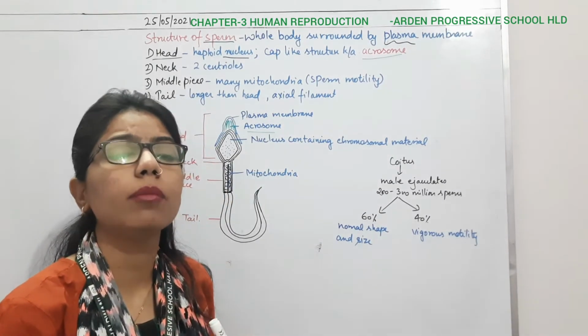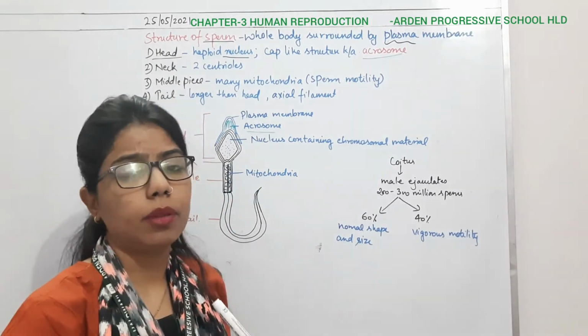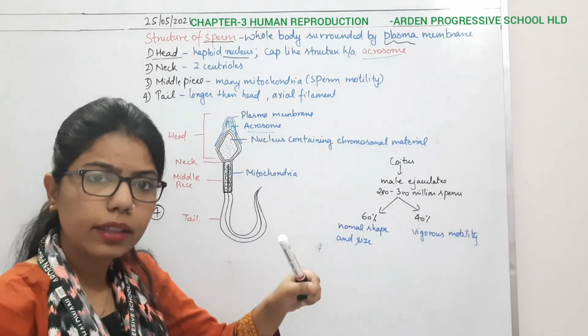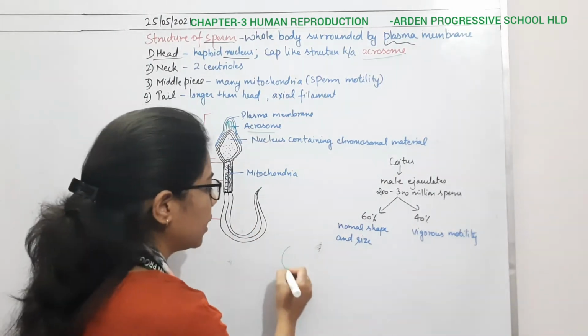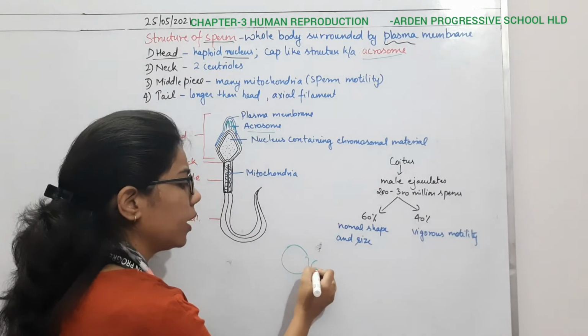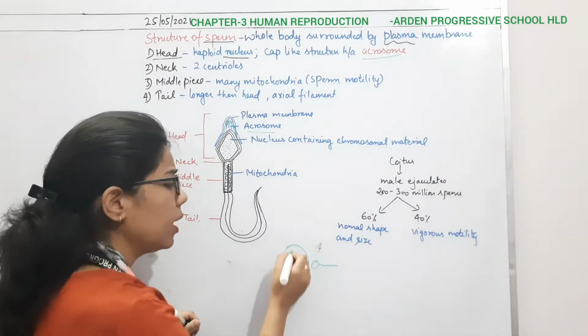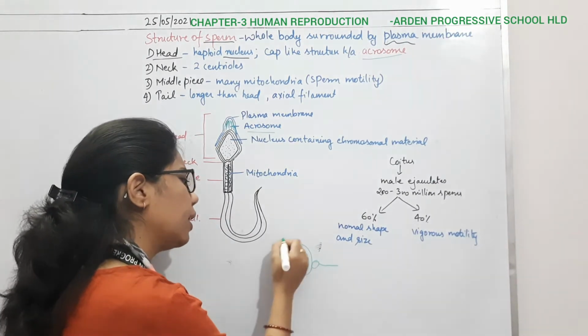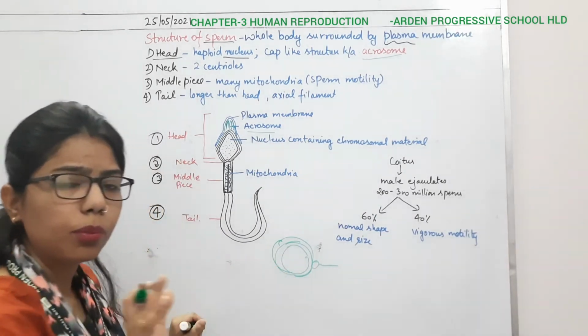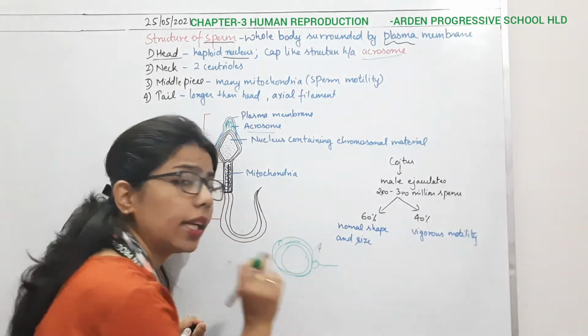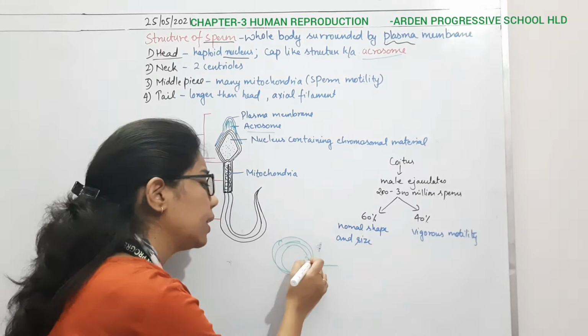What type of enzyme? Some proteolytic enzyme. It means that when it is going to enter the ovum, for example, this is an ovum having different layers, which are made up of different proteins. At that time we need an enzyme which is going to break down these layers.